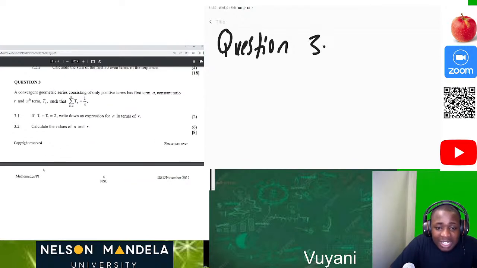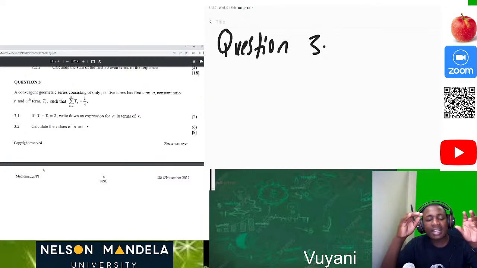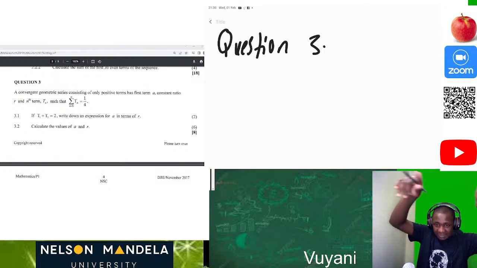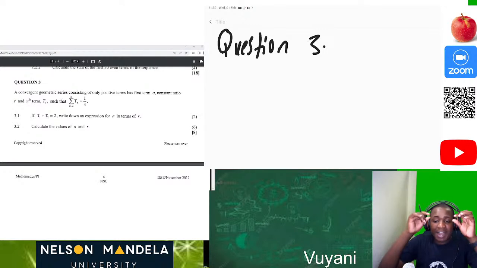a convergent geometric series. What is a convergent geometric series? When you are reading your maths, or when you are analyzing your question before you answer, ask yourself this simple question: what is a convergent geometric series? How do you see that this geometric series is converging? Oh, okay. Now you've answered that question. So whatever you are answering from other questions below is now on that small part of understanding a convergent geometric series. So in this instance, let's go.